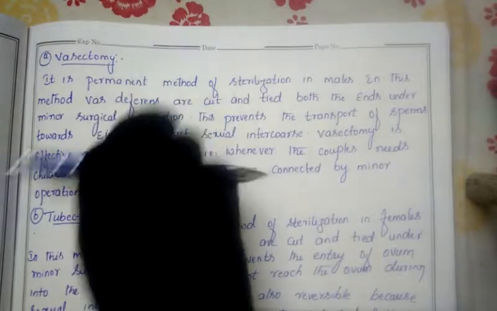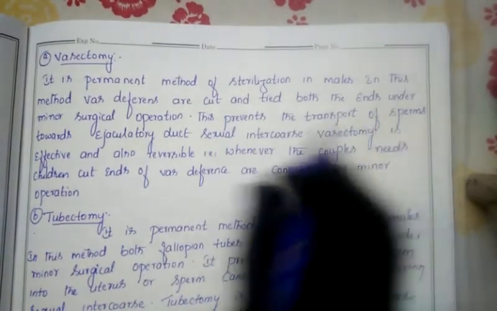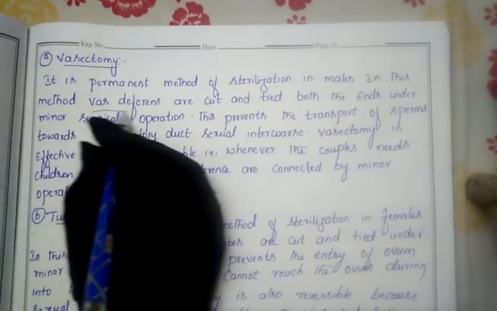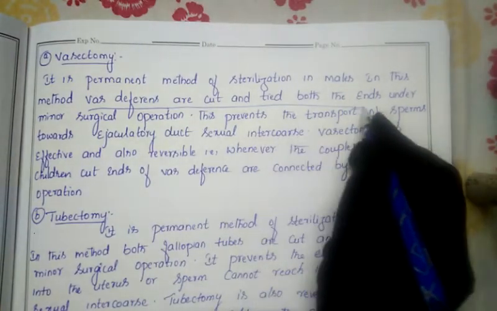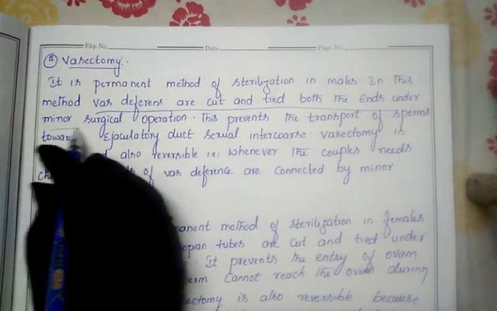In this contraceptive method, in the male reproductive system, the vas deferens is cut and both the ends are tied under a minor surgical operation.